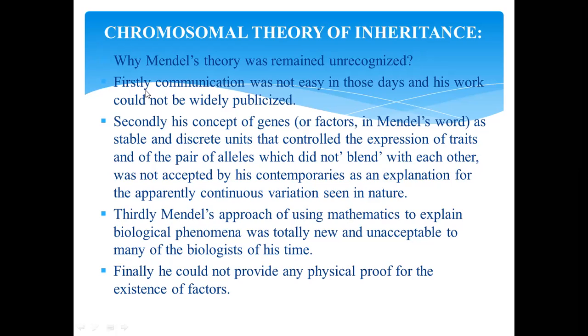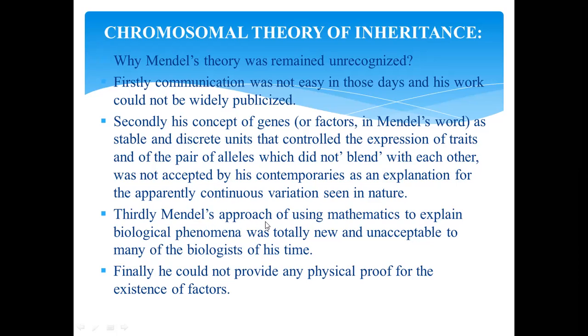So there are some reasons. First, communication was not easy in those days and his work could not be widely published. Secondly, his concept of genes or factors as stable and discrete units that control the expression of traits, and of the pair of alleles which did not blend with each other, was not accepted by his contemporaries as an explanation for the apparently continuous variation seen in nature.